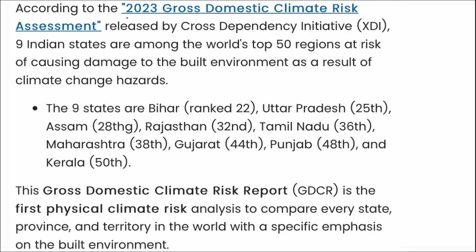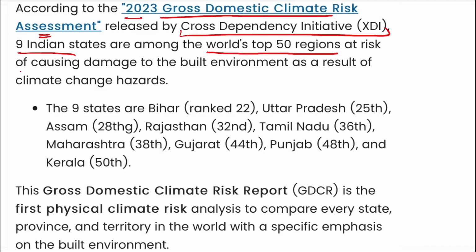If we look at the data, first you need to remember by whom this particular climate risk report was released. The name of the report is the 2023 Gross Domestic Climate Risk assessment, and it was released by the Cross Dependency Initiative, not index. This XDI released this report. Nine Indian states are among the world's top 50 regions at risk of damage to the built environment as a result of climate change hazard.